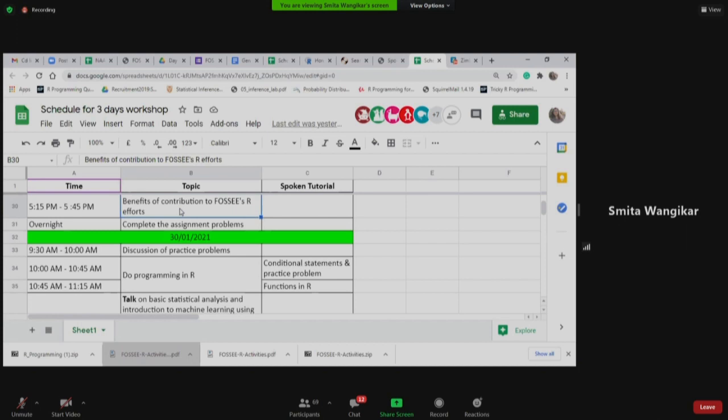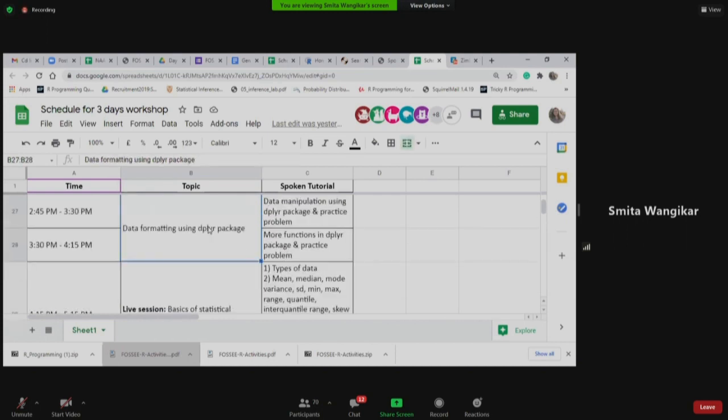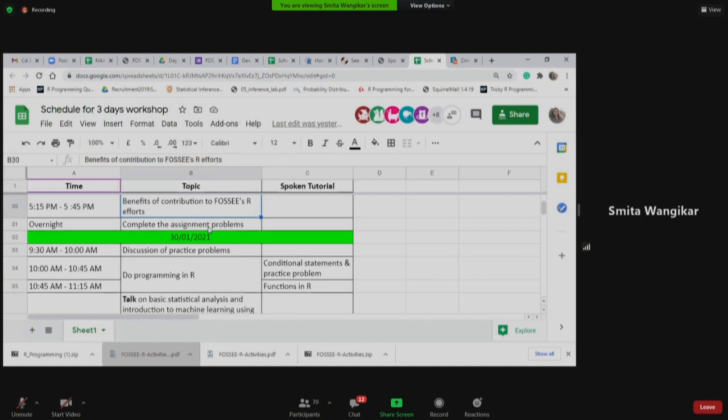Then at 5:15 we have benefits of contribution to FOSSEE's R efforts. Here we are going to talk about what you will gain if you contribute, with reference to yesterday's activities I showed you. Then we'll have homework for all of today's spoken tutorials plus whatever we cover in the basics of statistics. We are going to give you practice problems for those as well.